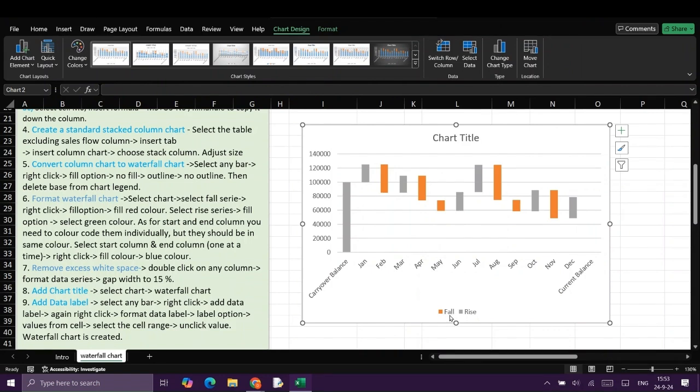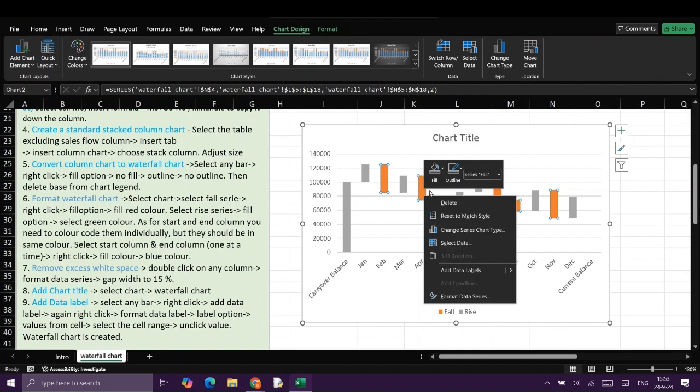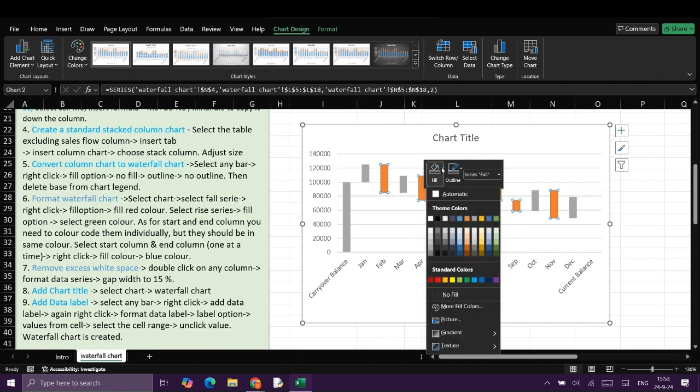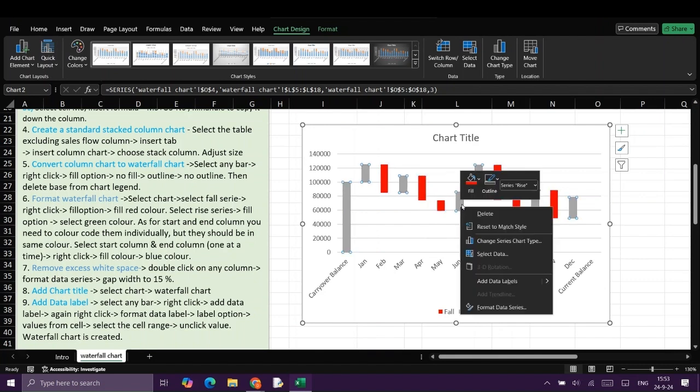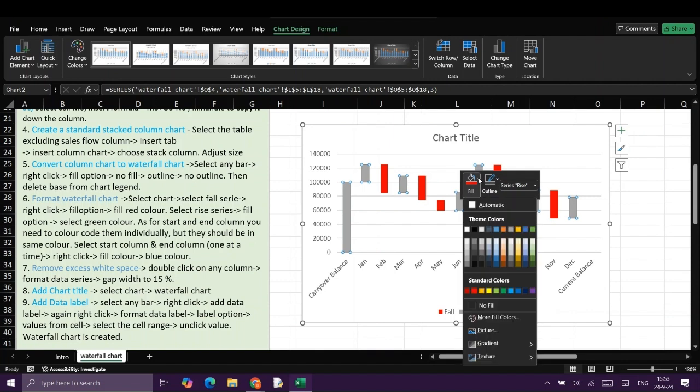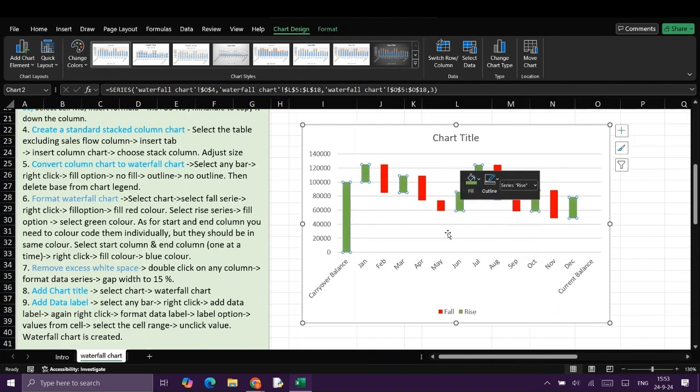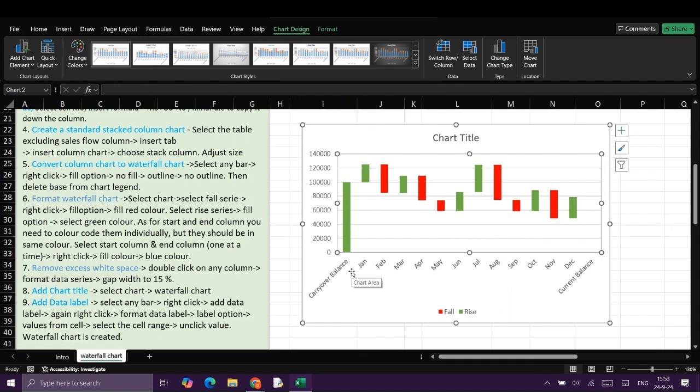So select chart, select fall series, right click it, go to fill option, fill red color. Similarly, select rise series, go to fill option, select green color. As for start and end columns, you need to color code them individually, but they should be in the same color.